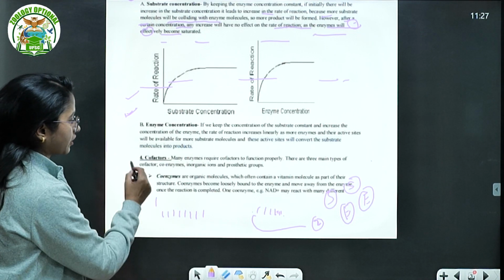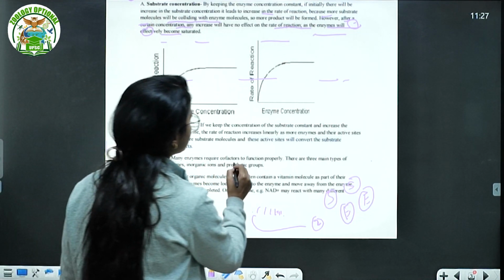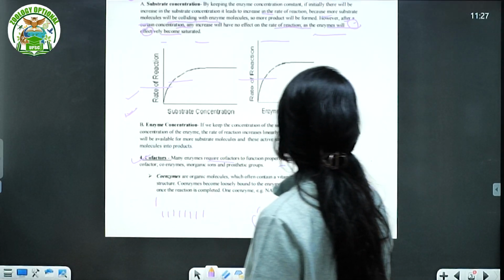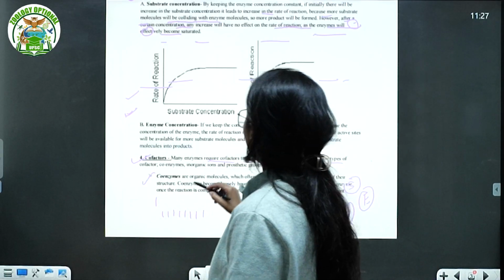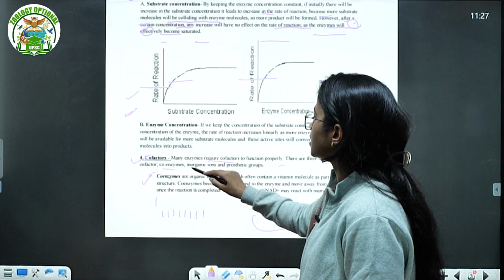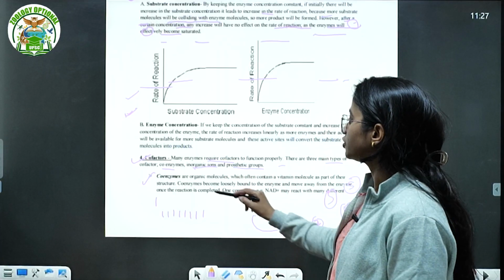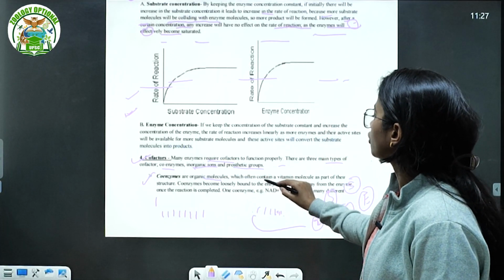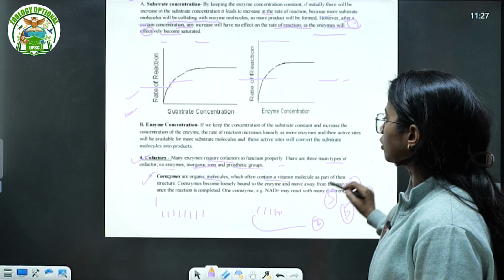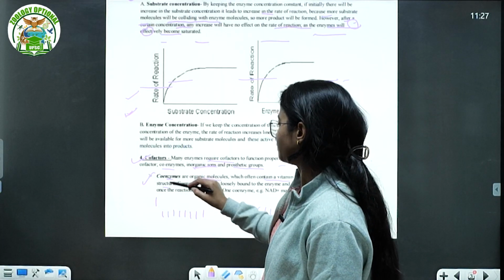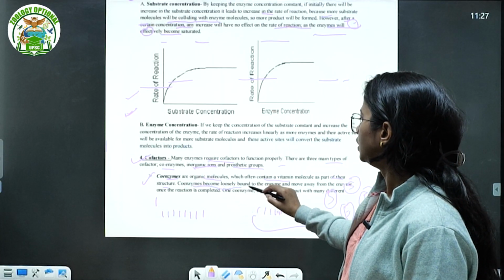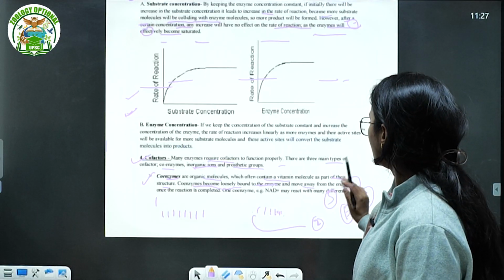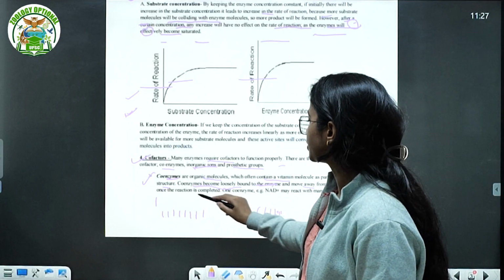Then we talk about the cofactors. We have talked about how many enzymes require cofactors to function properly. There are three major types of cofactors. What are they? Coenzymes, inorganic ions and prosthetic groups. Coenzymes are organic molecules which often contain a vitamin molecule as part of their structure. Of course, a coenzyme is loosely bound to the enzyme and moves away from that enzyme once the reaction is completed.